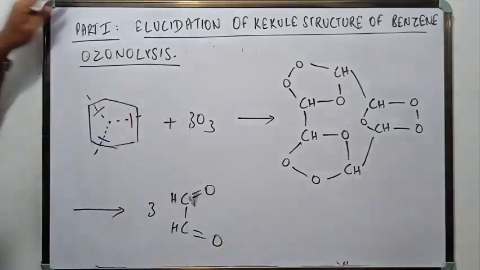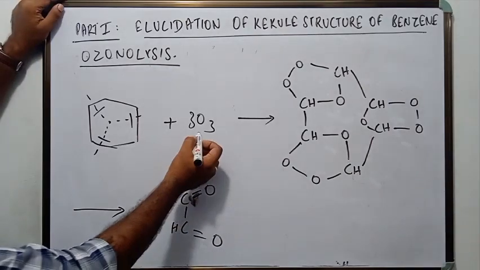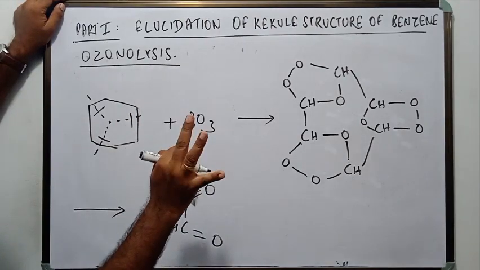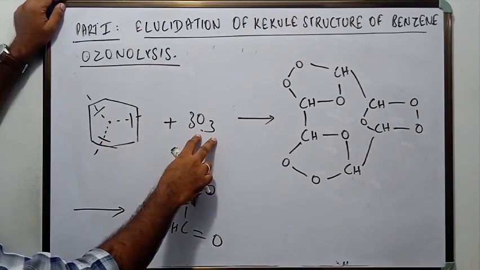The formation of glyoxal indicates that there are three double bonds in benzene. Just see how many molecules of ozone are added. 3 molecules of ozone are added. How many double bonds are there? 3 double bonds. One ozone molecule binds to one double bond.